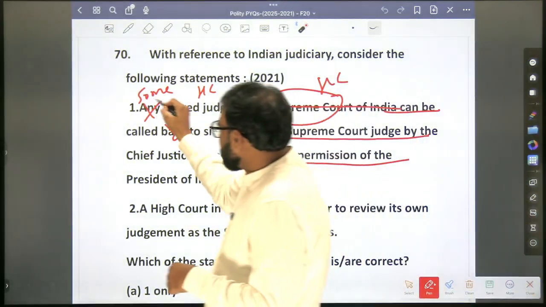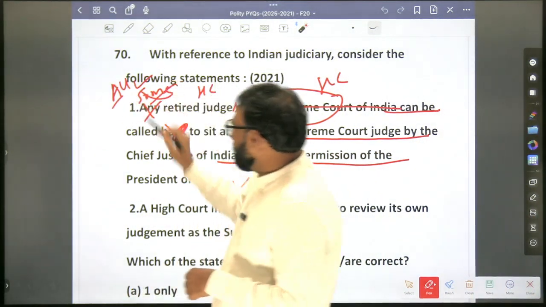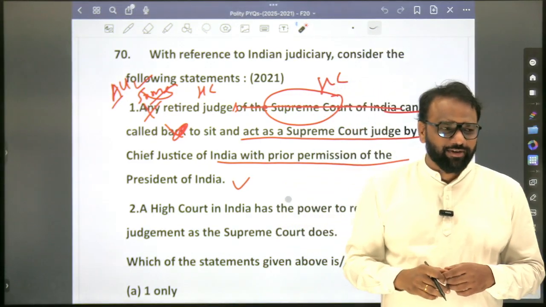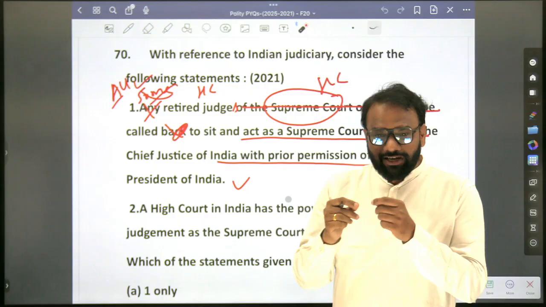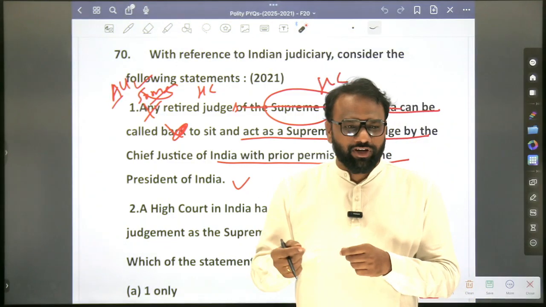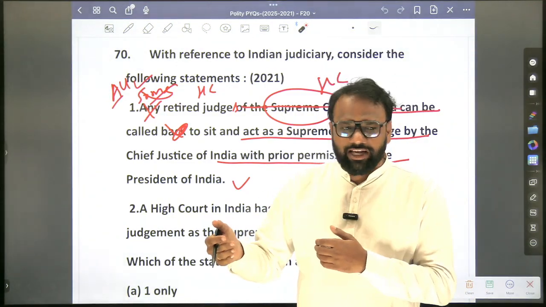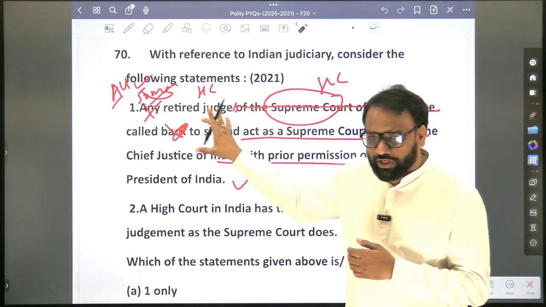Now I'll remove this 'some' and make it 'all': all retired High Court judges. Why will it be false? Conditions are specified. They should be qualified to become a judge of the Supreme Court. In such a case, even a retired High Court judge can be called. See, based on this question, you will revise all those things.